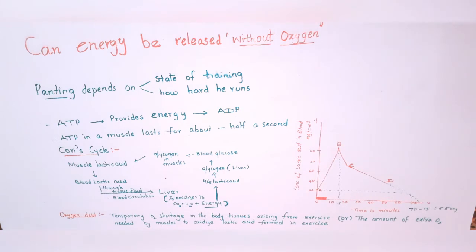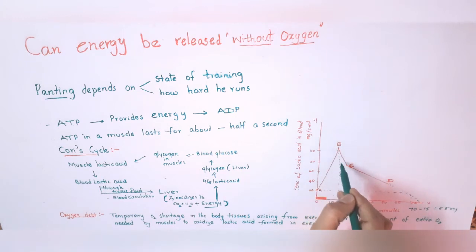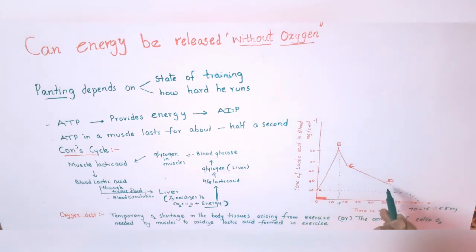So in the video when I was telling about the differences between aerobic and anaerobic, I told that anaerobic respiration takes place in the skeletal muscles. So when we are doing strenuous exercise, under the anaerobic conditions, the muscles will produce lactic acid. So that's why lactic acid concentration is gradually increasing. After the exercise it gradually decreases. During the anaerobic respiration also some energy will be produced. So you may get a doubt how the energy is released during the anaerobic respiration.